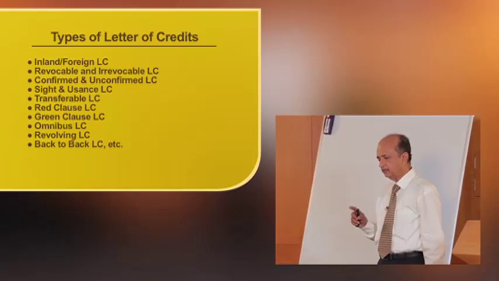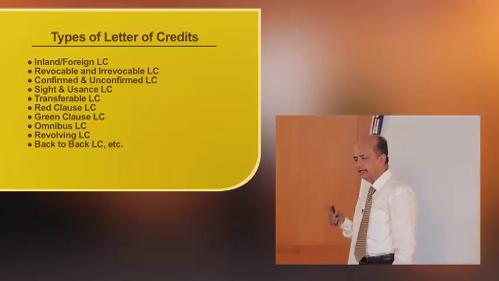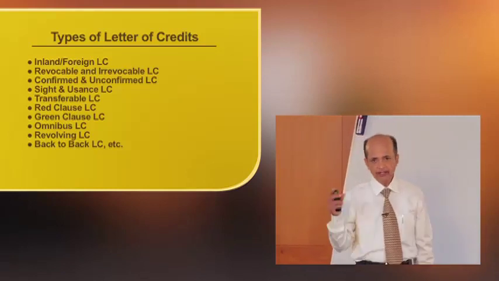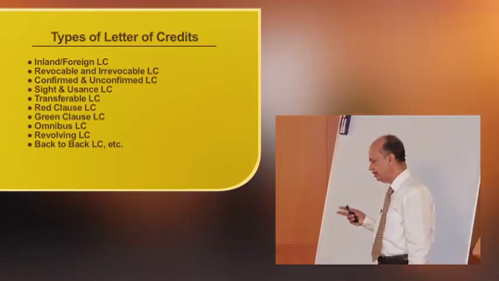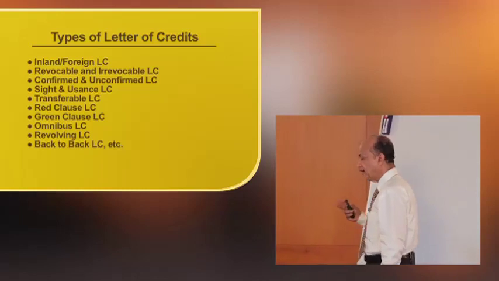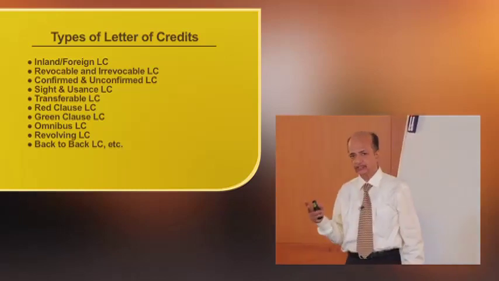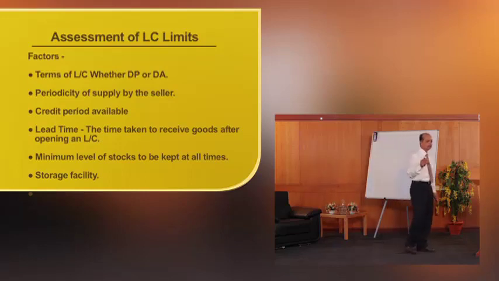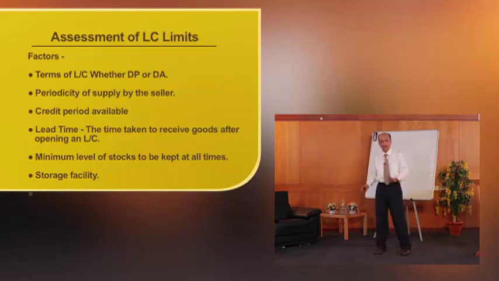See, now we have seen what are the different types of LCs. Then how the LC limit can be assessed. What are the factors to be looked into while carrying out this exercise of assessment of the LC facility. See, first and foremost is whether the LC is on DP terms or DA basis. DP means document against payment, that is, there is no credit involved, and whether it is on document against acceptance.